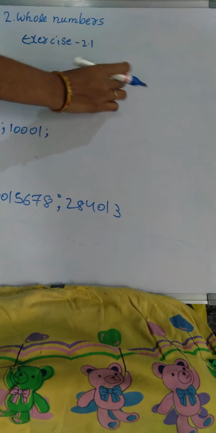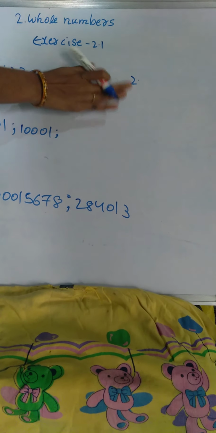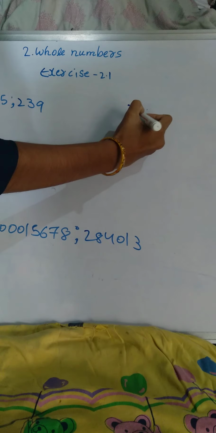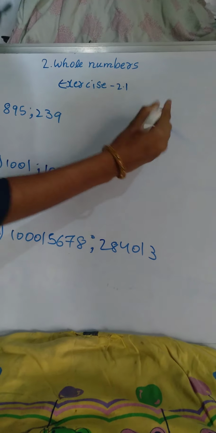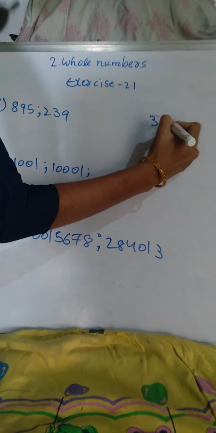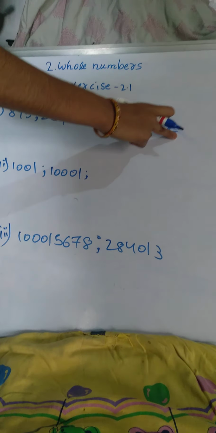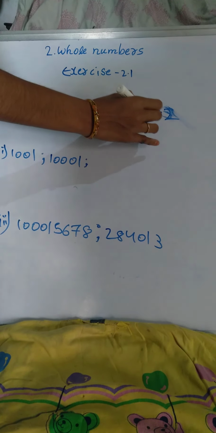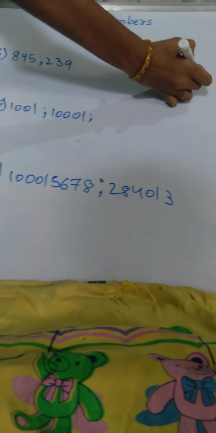So the right side of these will be, sorry, I'll take from here right now. 3 and 2. That is easy. On the right side of 3, the number is 2.